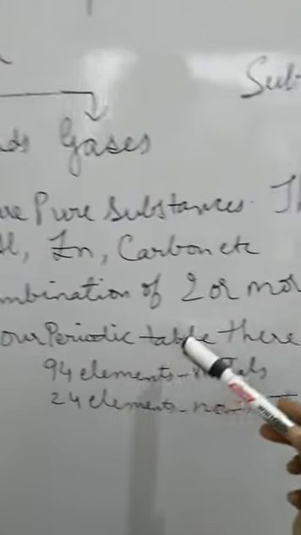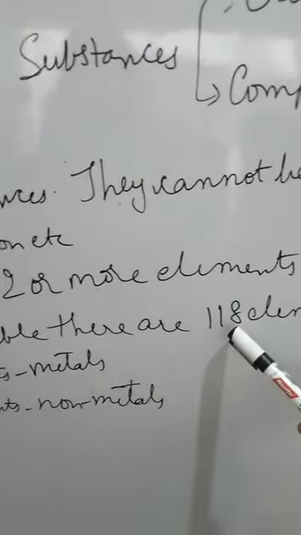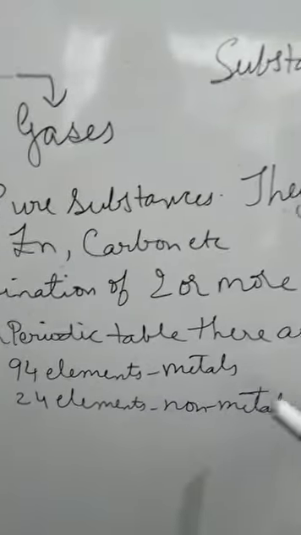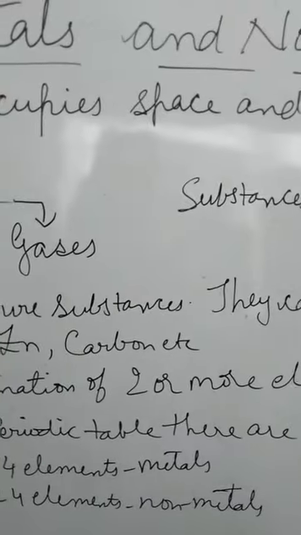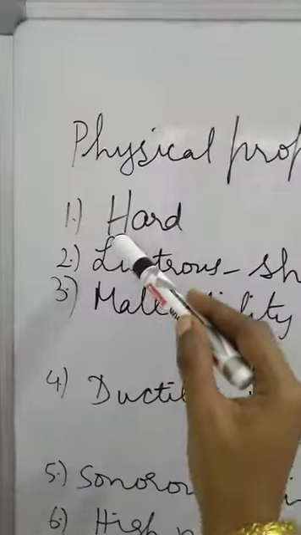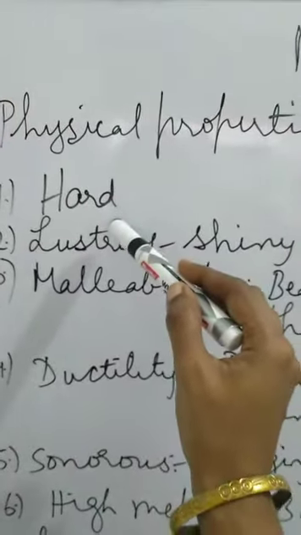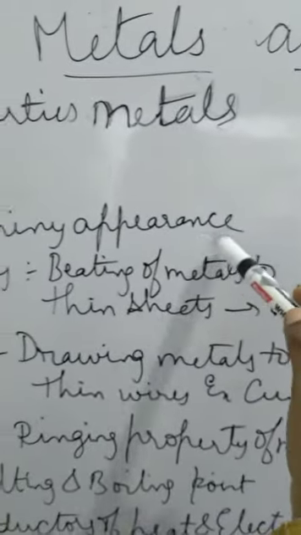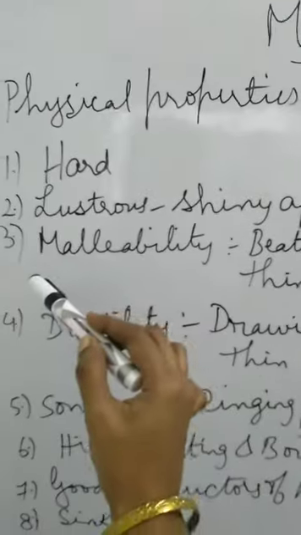Now, in our periodic classification, how many elements are there? There are 118 elements. Out of those, 94 elements are metals and 24 elements are non-metals. Let us see the physical properties of the metals. Now, they are generally hard in nature. If you touch the metal, they will be very hard to touch. Lustrous means shiny appearance. If you buy a new metal, it will be with a shiny appearance.